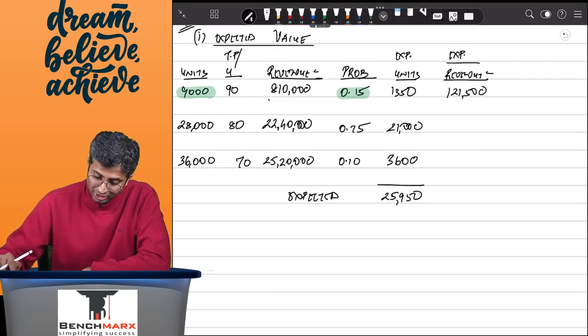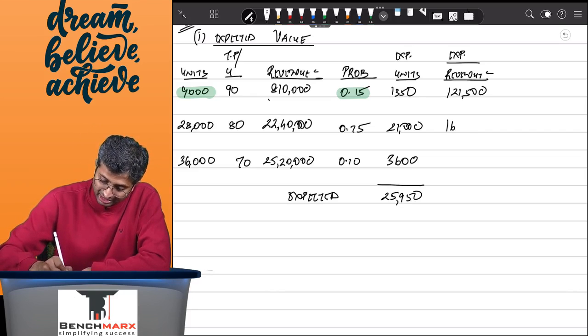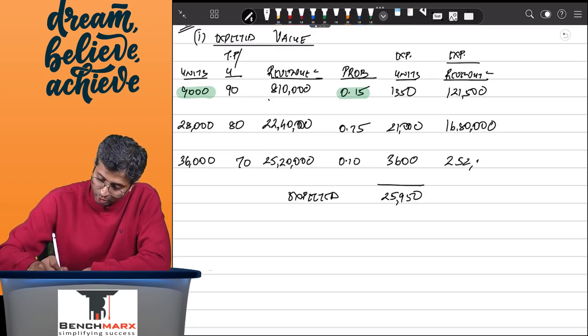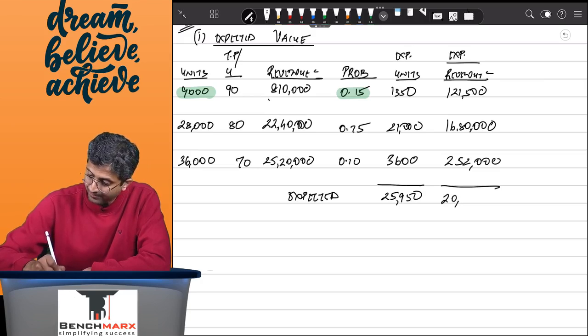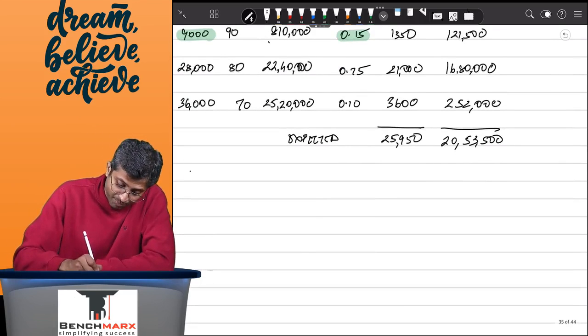121,500. The chance of 22,40,000 happening is 0.75. So this is 16,80,000, and the chance of 25,20,000 happening is 10%, and hence this is 2,52,000. So if I total all of this, I should get 20,53,500.